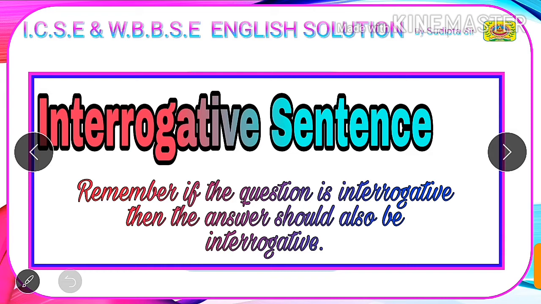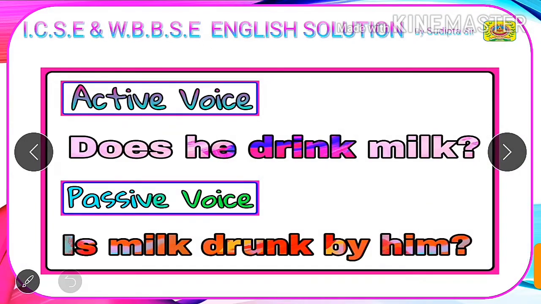Let's clear this all with some examples. Our first example of an interrogative sentence in active voice is: does he drink milk? Here does is the helping verb of simple present tense. We know that an interrogative sentence always starts with a helping verb. Next we have he, which is the subject. Next we have drink, which is the main verb, and we have the object of the main verb, milk, and we end with a question mark as this sentence is an interrogative sentence.